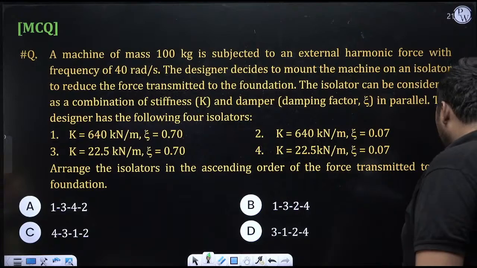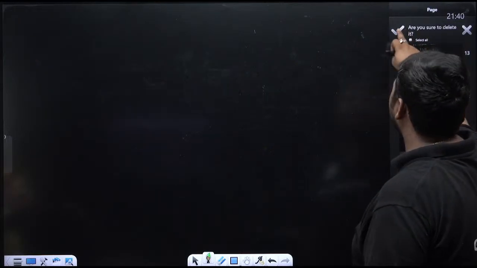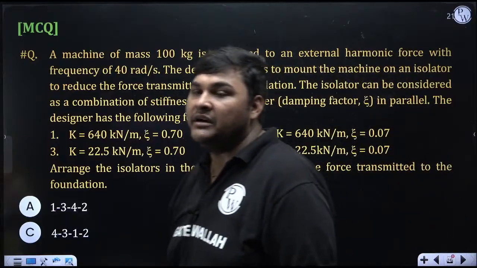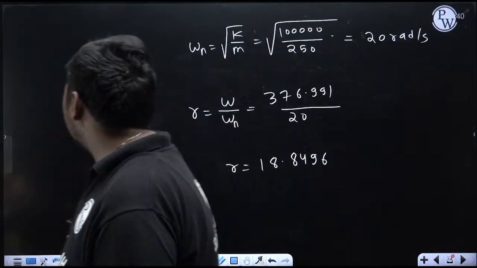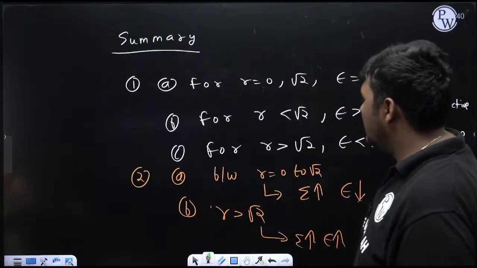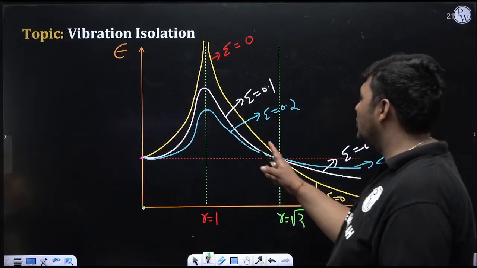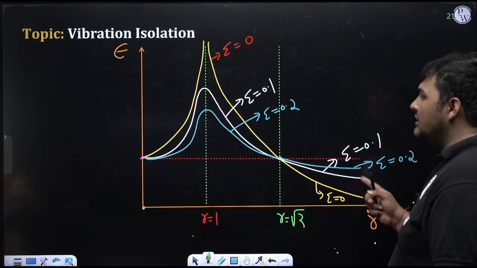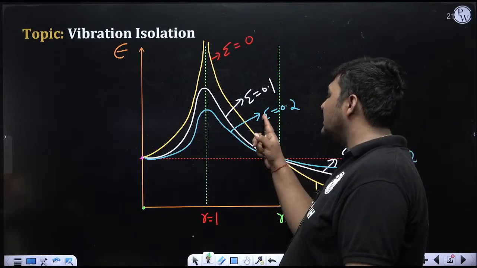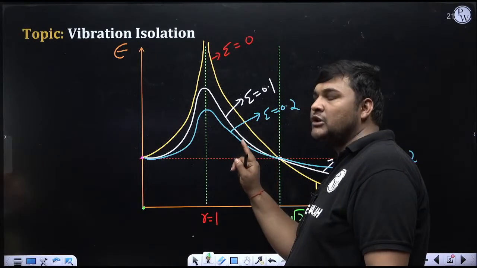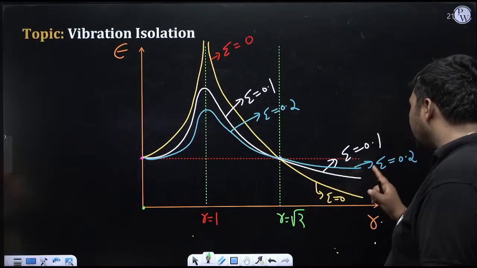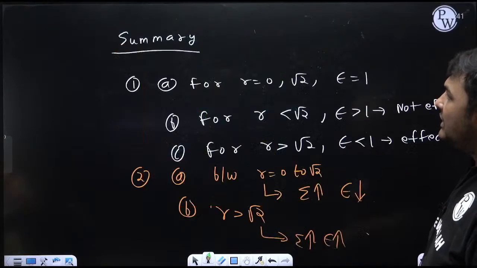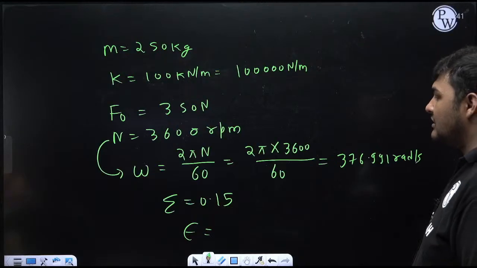Now this is a very good question. If you want, you can star mark this question, if you understood the graph between epsilon and r. Between 0 and root 2, epsilon is always greater than 1. For r greater than root 2, epsilon is always less than 1. Between 0 and root 2, if you increase zeta, epsilon will decrease but remain more than 1. If r is greater than root 2, by increasing zeta, epsilon will increase but remain less than 1. Then you can easily solve this question.